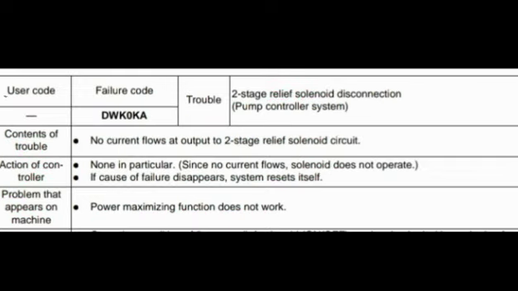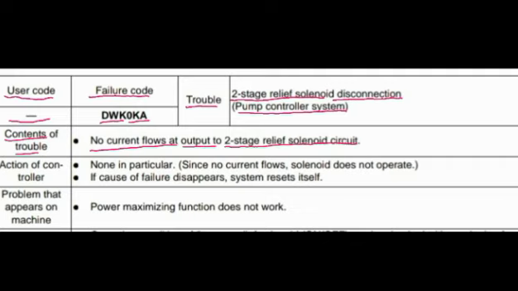Third code is a user code not appear on the display, failure code DWK0KA. What is the trouble? Trouble is two-stage relief solenoid disconnection. This code is also related to the pump controller system. Content of trouble: no current flows at output to two-stage relief solenoid circuit.